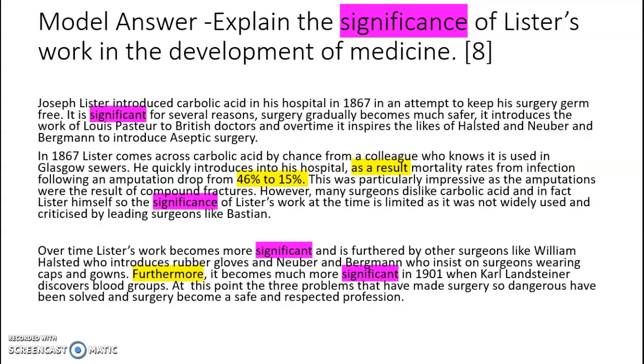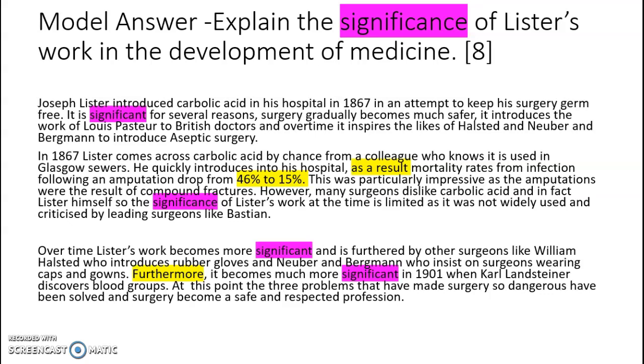Third paragraph, here you go. Look, over time, I'm showing that it's important then, but it's also important later. Over time, the work becomes more significant. It's furthered by other surgeons, William Halsted and rubber gloves, Neuber and Bergman, caps and gowns. Then a great word, try and get this word in most of your answers. Furthermore, it becomes more significant in 1901 when Landsteiner discovers blood groups, and at this point the 3 problems of surgery have been solved.